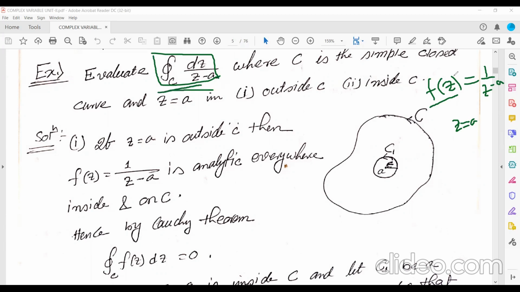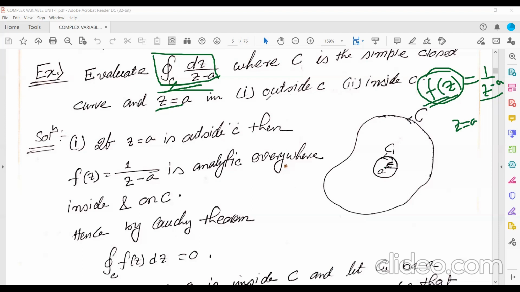That means you are finding the integration of this function over the closed curve C. So if the point z equal to a is inside, then since the function does not exist at this point, because it does not exist, that means what? Its derivative also does not exist, and so the function will be not analytic.